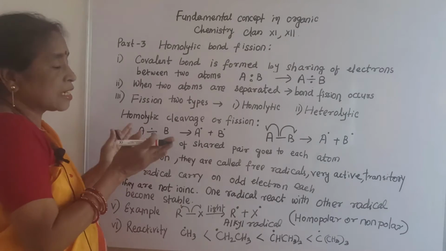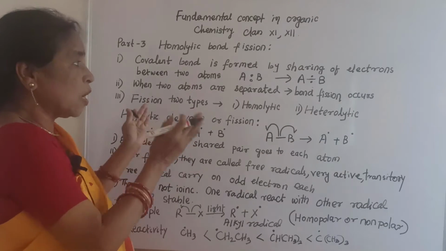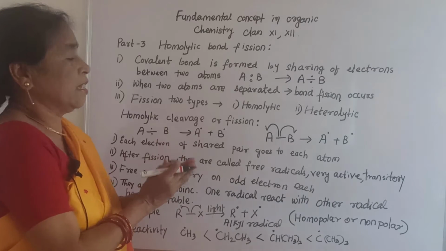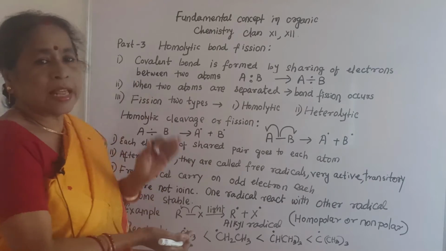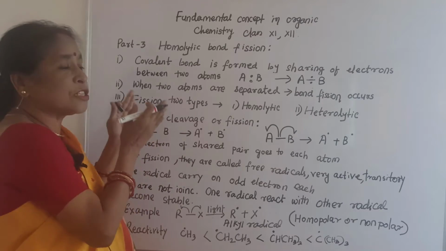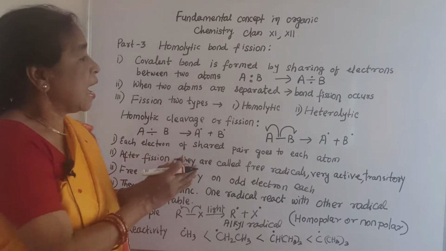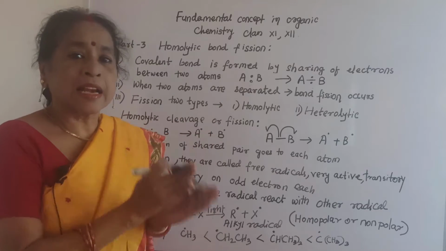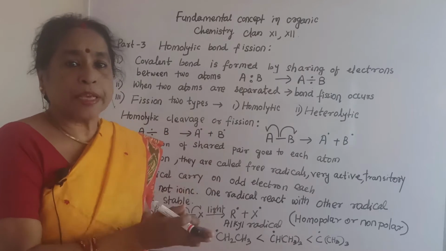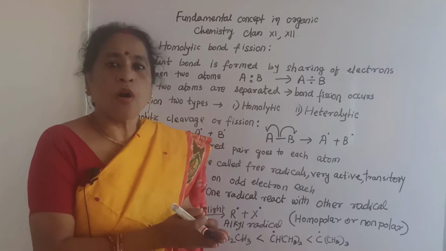When two atoms are separated, by any means, bond fission occurs. Fission means breaking or cleavage, that means the covalent bond breaks.